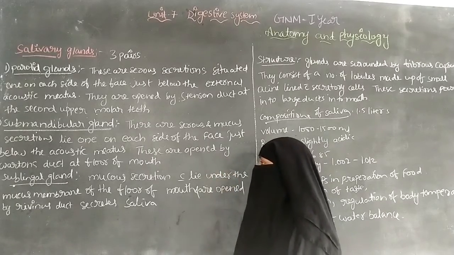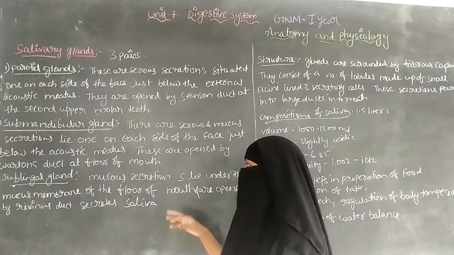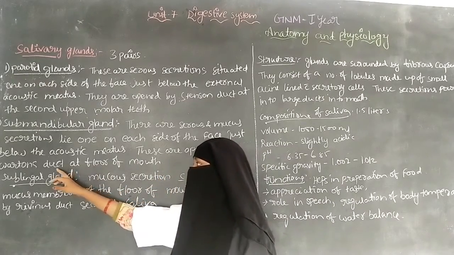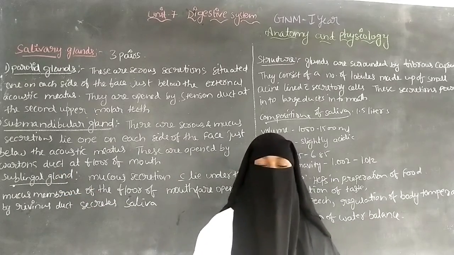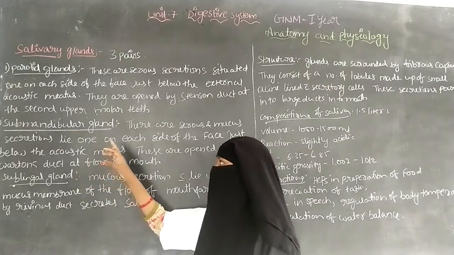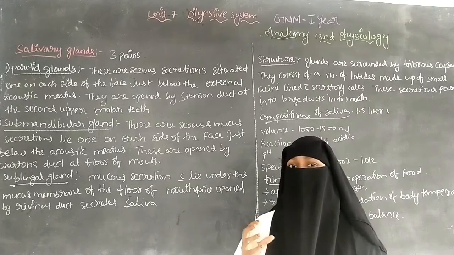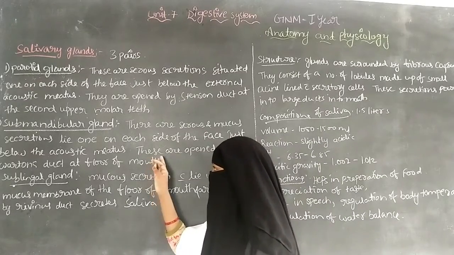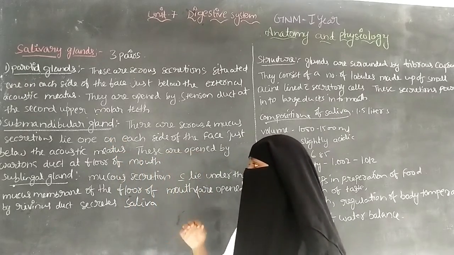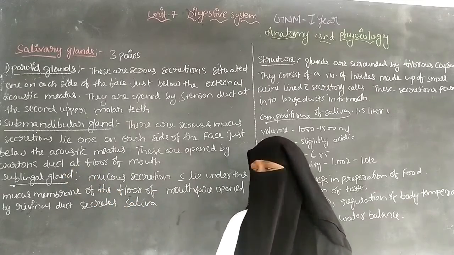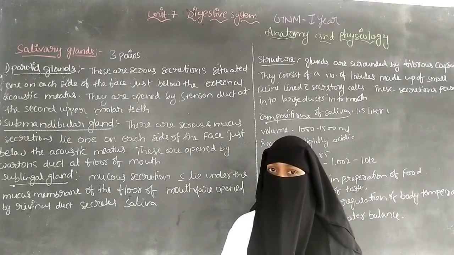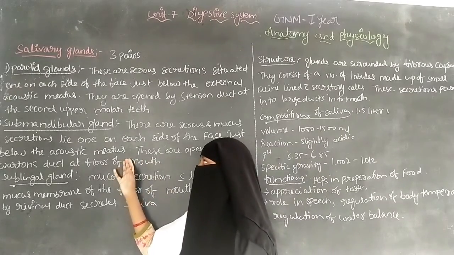These are opened by Wharton's ducts at the floor of the mouth. Wharton's ducts are situated at the floor of the mouth, and by these ducts the submandibular glands open and secrete the saliva. So that is about the submandibular gland.